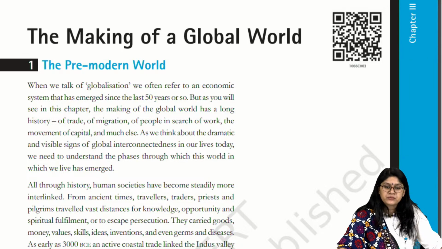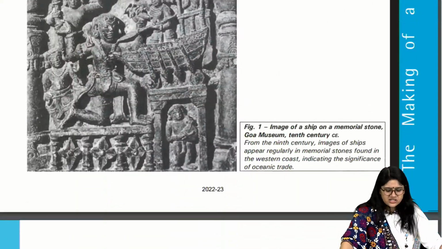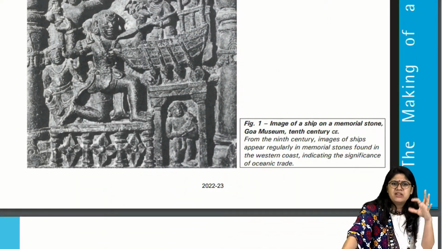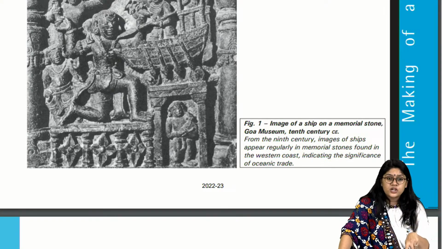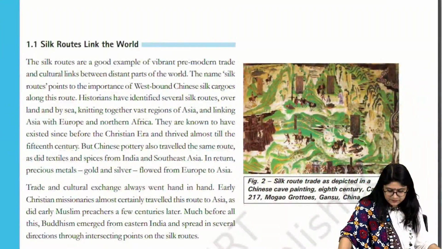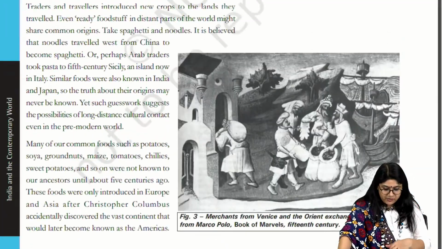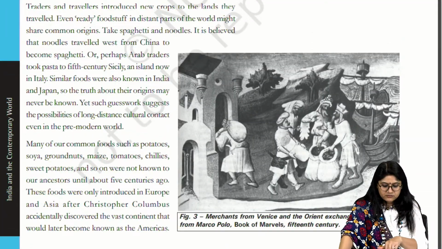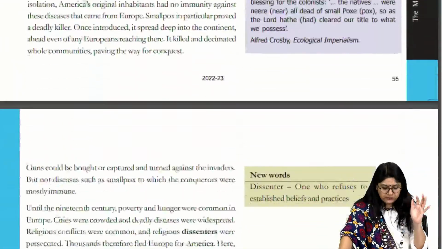So here we have the making of the global world, everyone. In this particular chapter, you don't have many images. Even though there are, the chances of these images coming in your examination are a little less. See over here, they are discussing the Silk Route. Just go through the images of this chapter. Don't spend much time for sure.